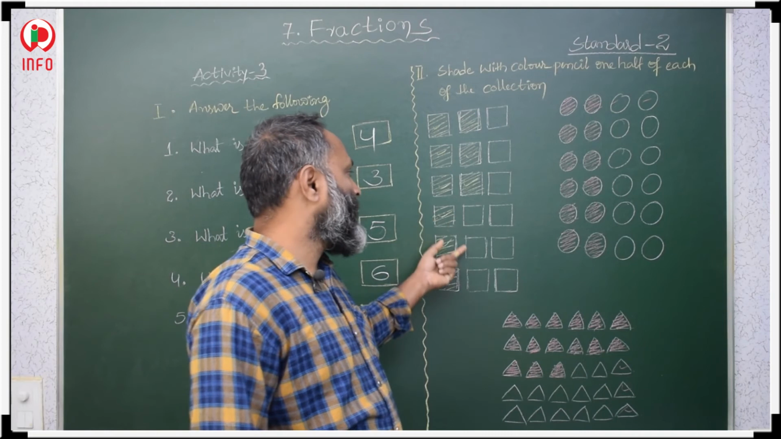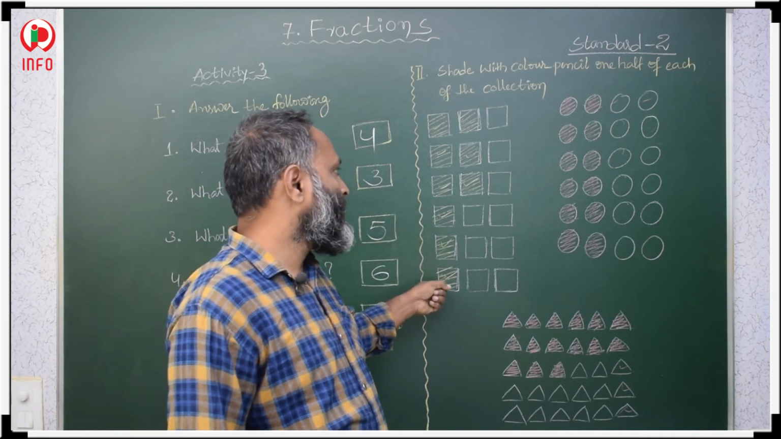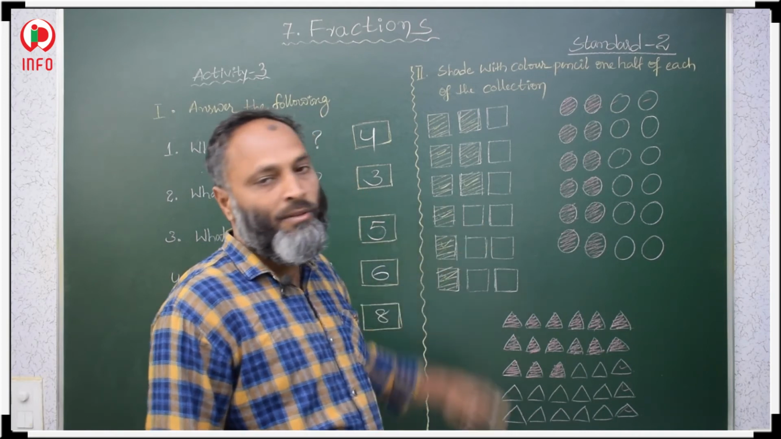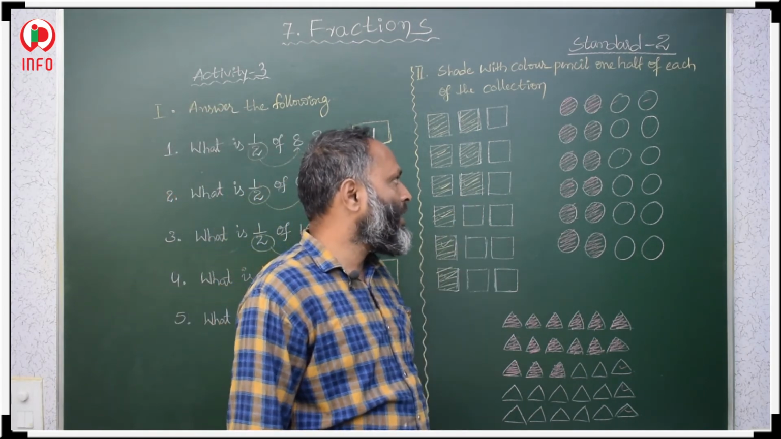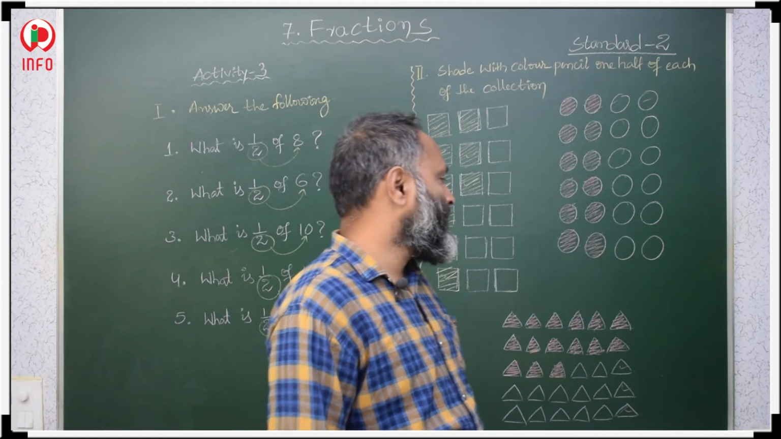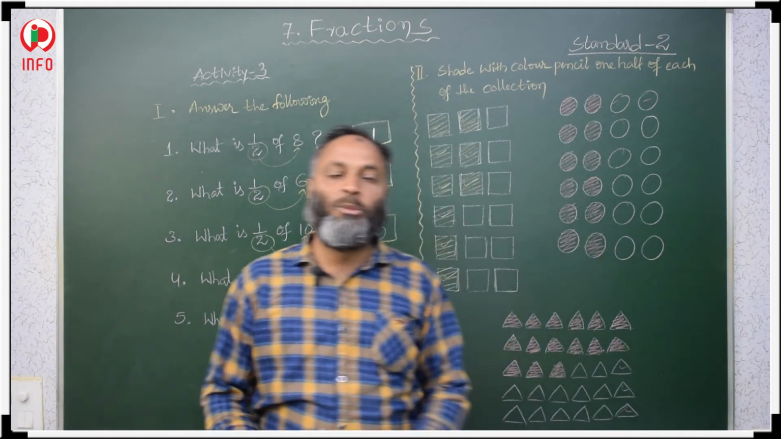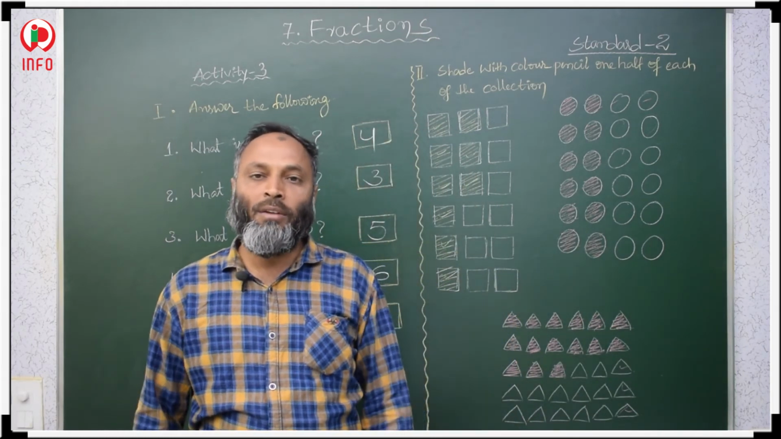So here squares, in total how many squares are given? 18. Half of 18 squares is 9, 9 we have to shade. And here 24 circles, half of 24 circles means 12 circles, so we have to shade. Okay.